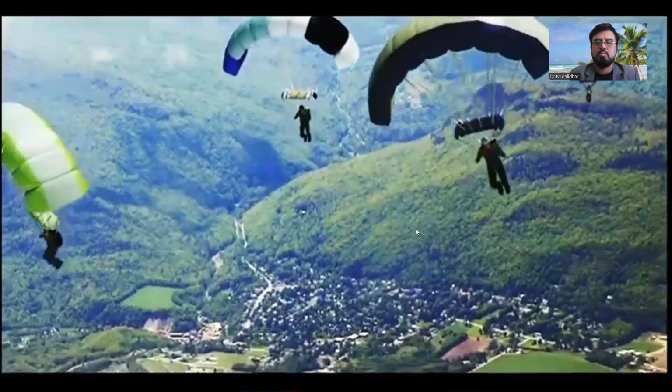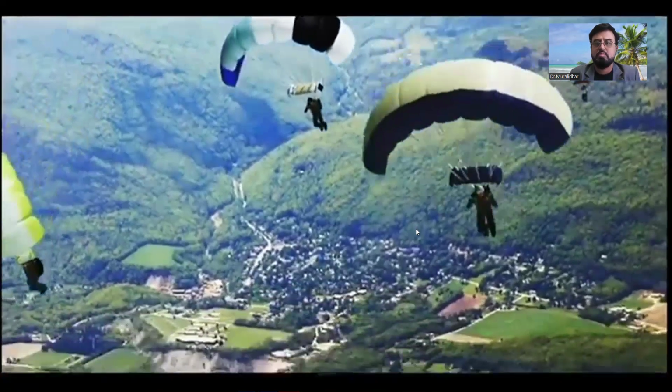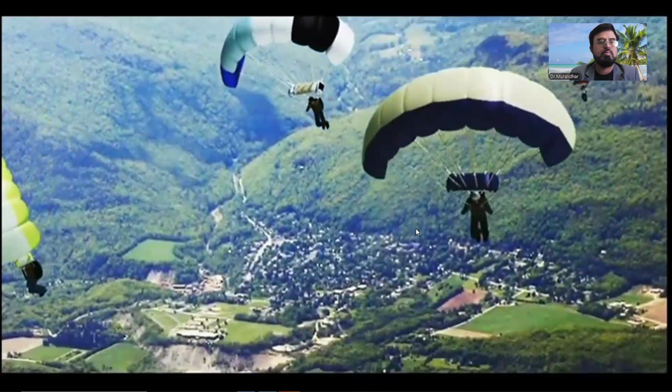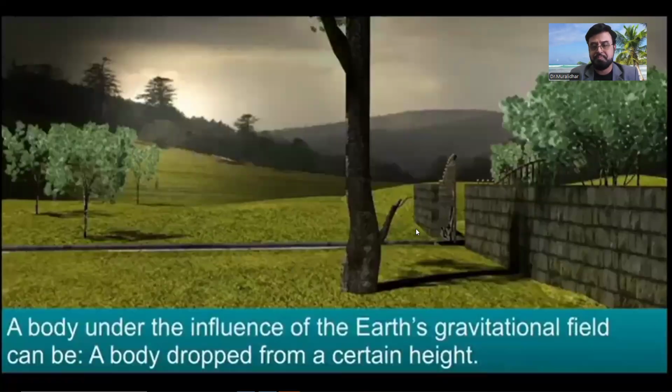However, a parachutist is not in free fall, since the parachute reduces the effect of the gravitational force of the Earth. A body under the influence of Earth's gravitational field can be a body dropped from a certain height, like a ripe fruit falling off a tree.